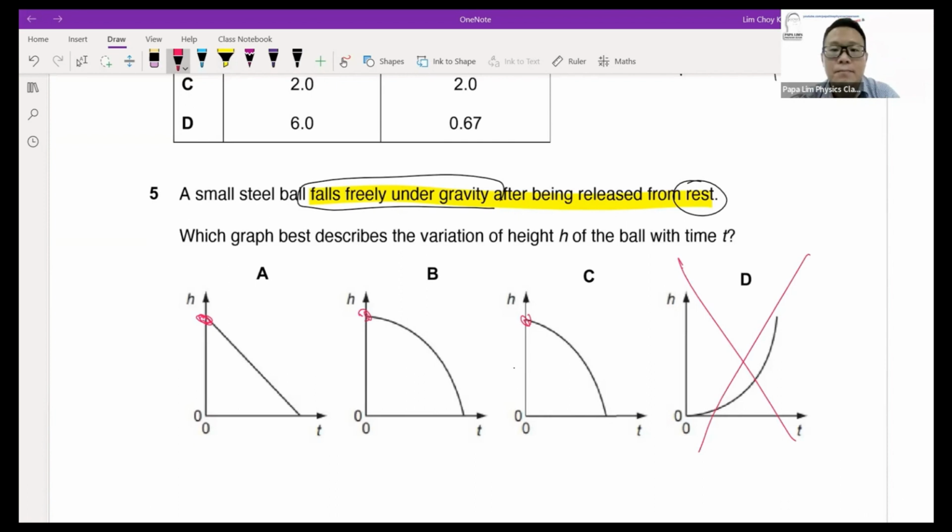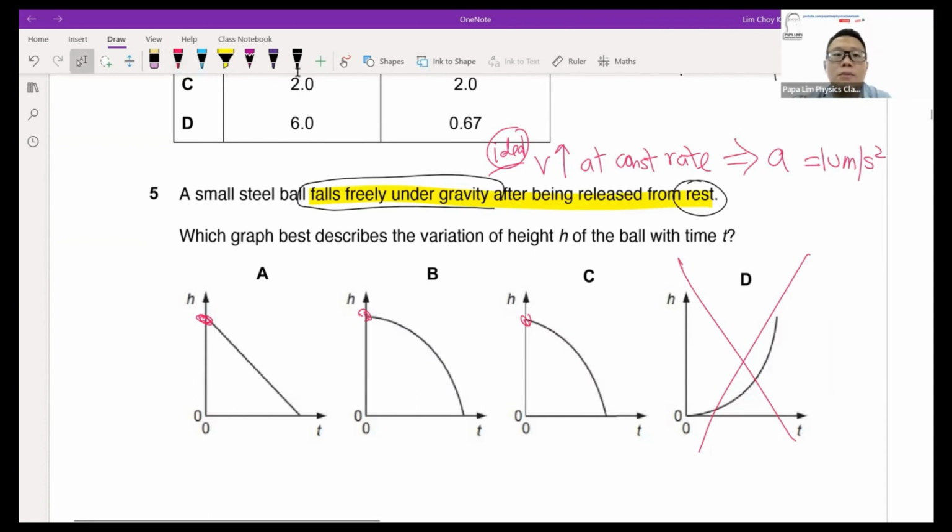Since we know it's falling freely, it means that the velocity will be increasing, and it will increase at a fixed rate. If it's ideal, with no air resistance, it will be increasing at a constant rate. Why? Because that rate is actually known as the acceleration, which is 10 meters per second squared. So this is the information given to us.